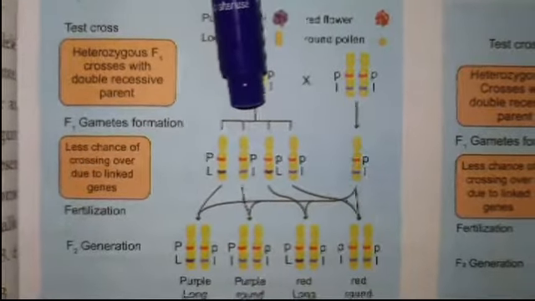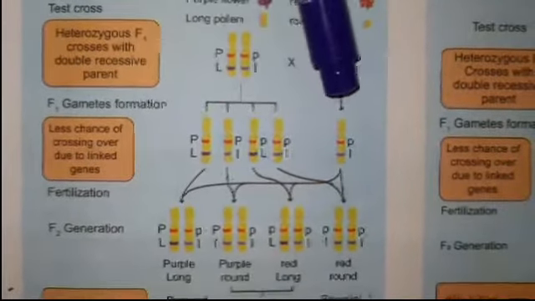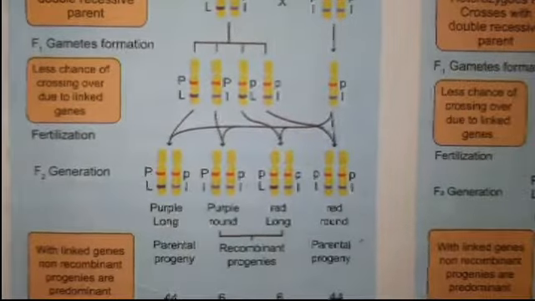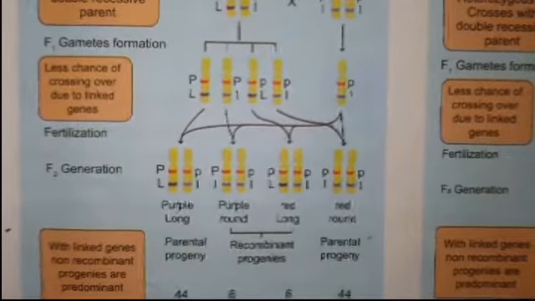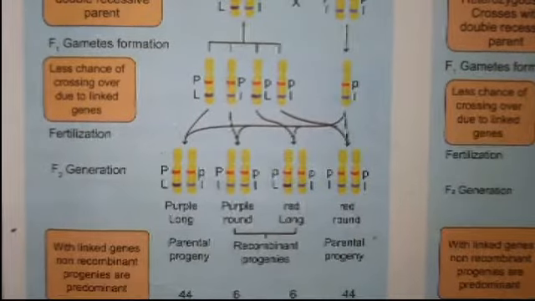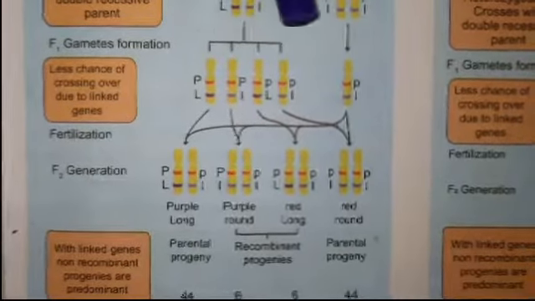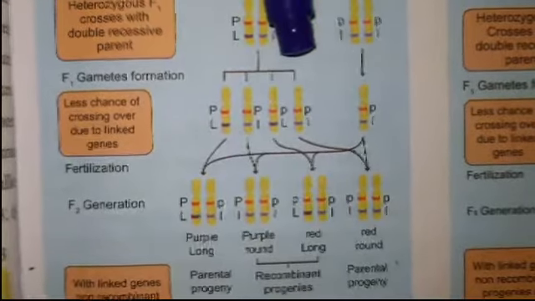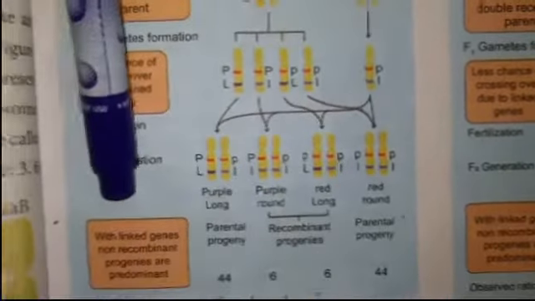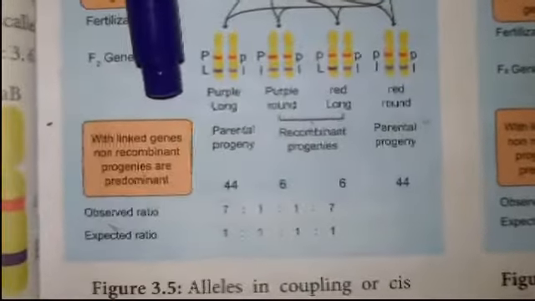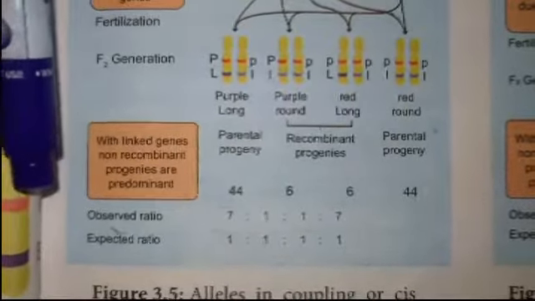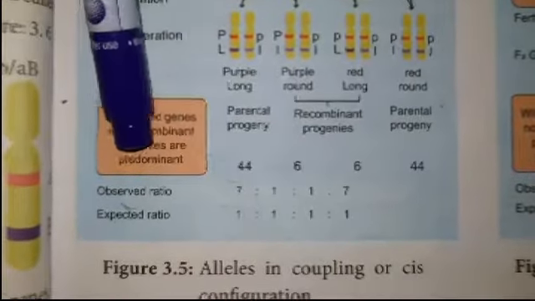In gamete formation, there is less chance of crossing over due to linked genes; purple with long pollen are linked genes. Due to that, the recombinant gametes are fewer in number. In this F2 generation, the non-recombinant progenies are predominant.